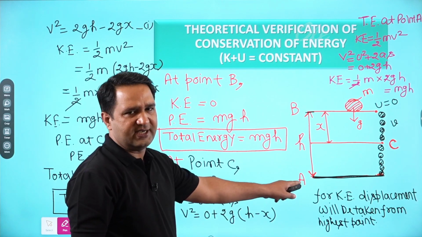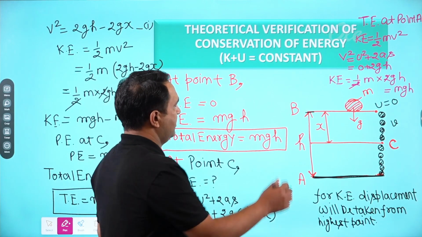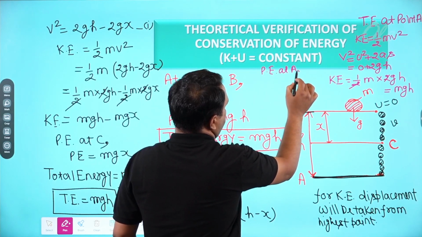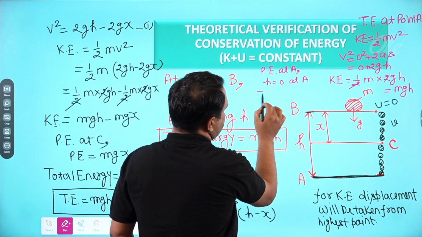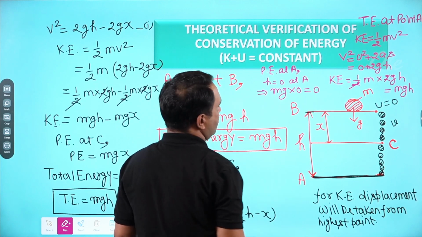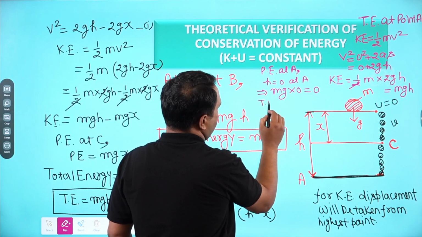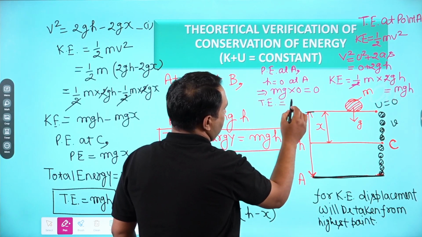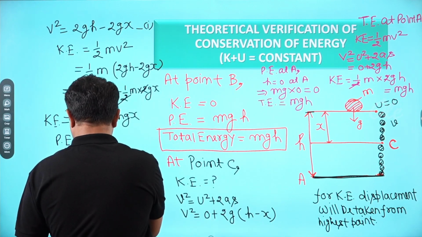What will be the potential energy at point A? It is mgh, and h is equal to 0 here. Potential energy at A, right? h is equal to 0 at A. Hence, mg into 0 is equal to 0. So potential energy is 0. So what will be the total energy? Total energy is equal to potential energy plus kinetic energy. So total energy will be mgh. So this is the total energy at point A.